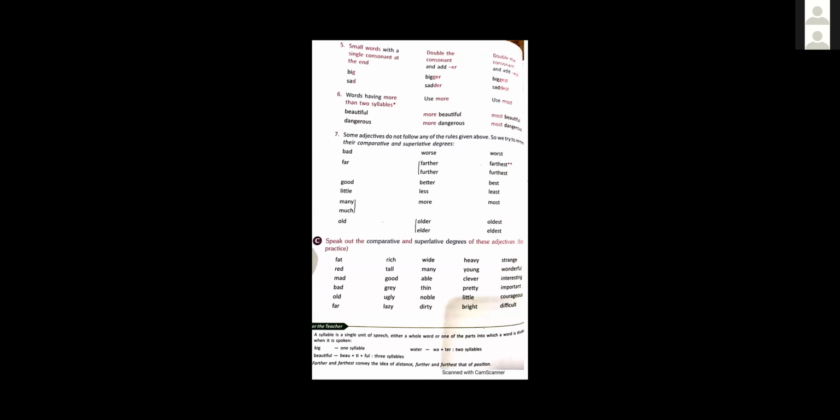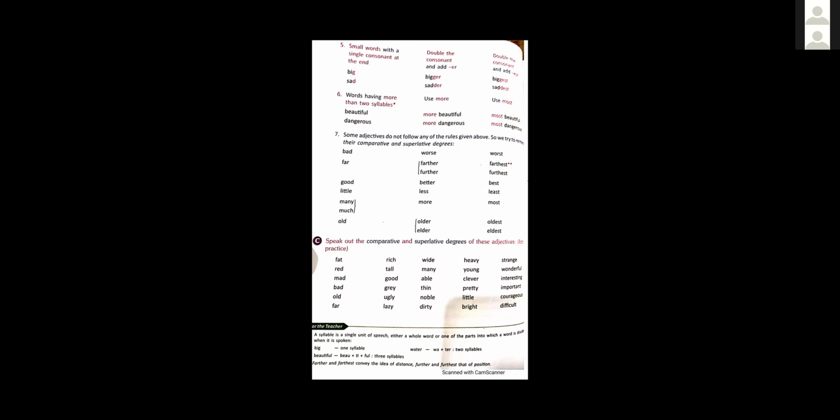Sixth rule, words having more than two syllables. The long words, like beautiful. For making the comparative degree, we add more beautiful, not beautifuler. Okay, more beautiful and most beautiful. Like dangerous, more dangerous, most dangerous.